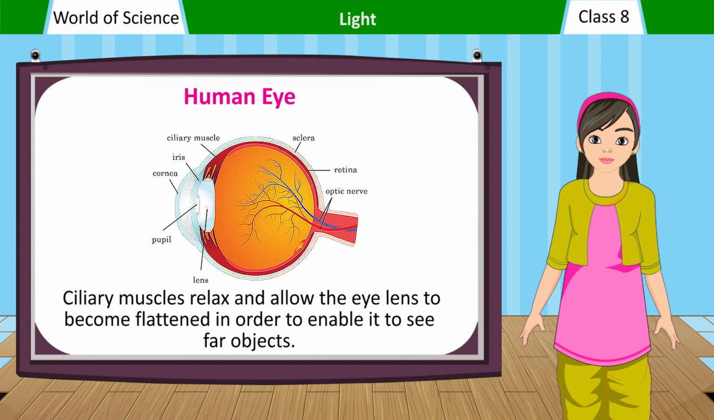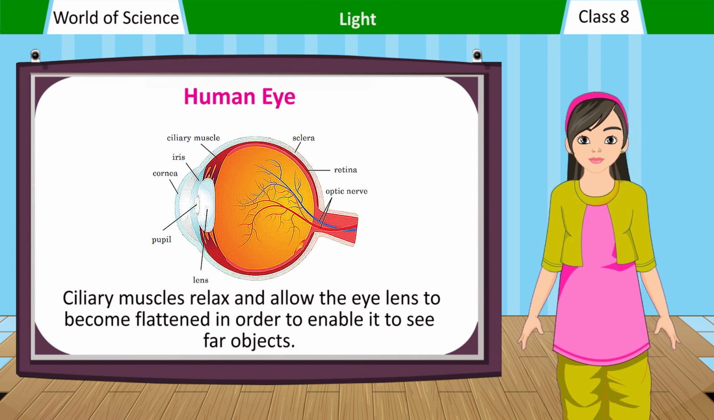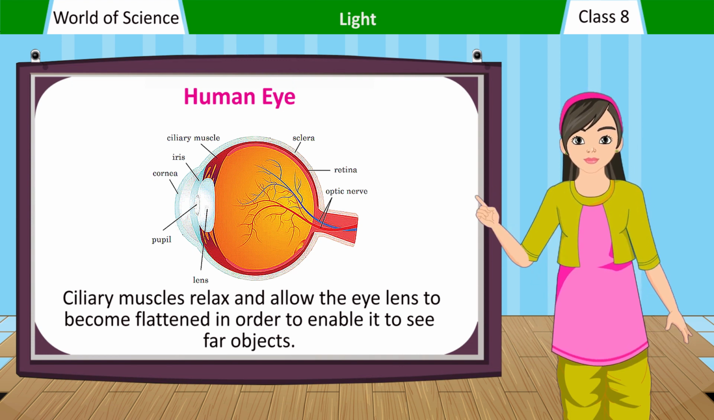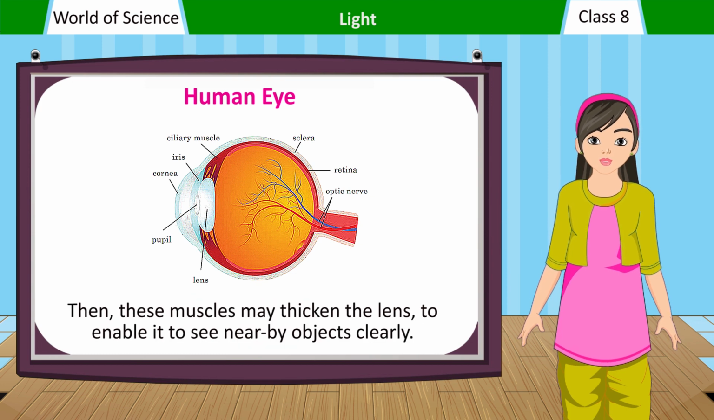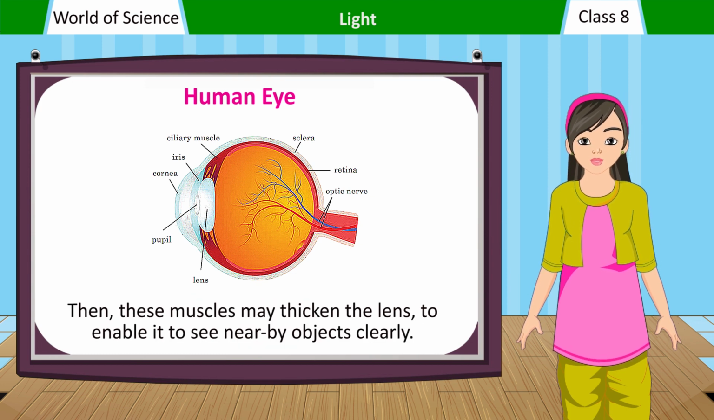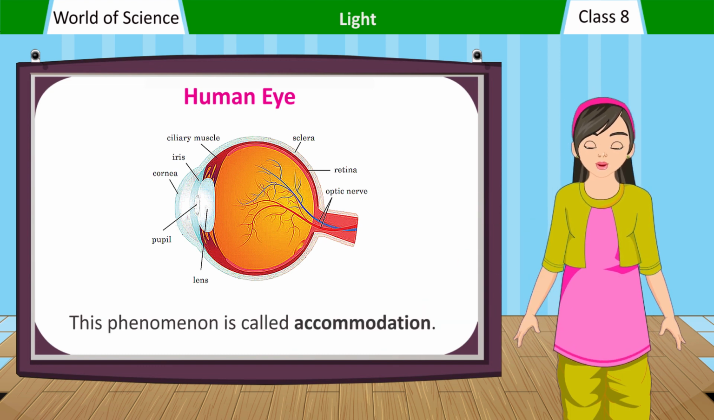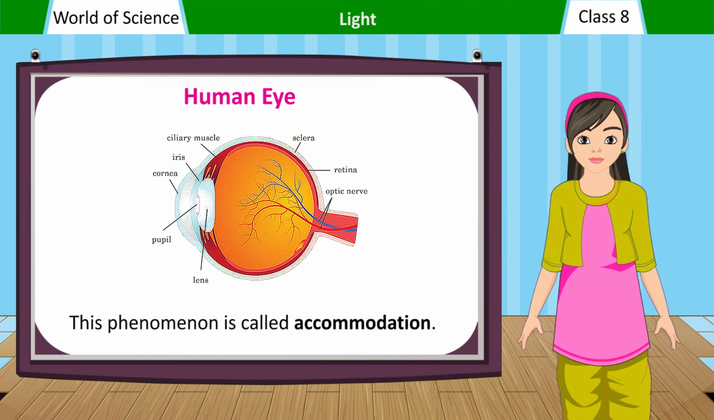Ciliary muscles relax and allow the eye lens to become flattened in order to enable it to see far objects. Then, these muscles may thicken the lens to enable it to see nearby objects clearly. This phenomenon is called accommodation.